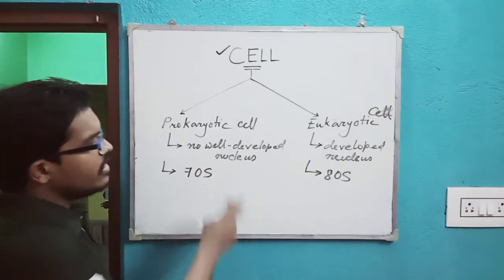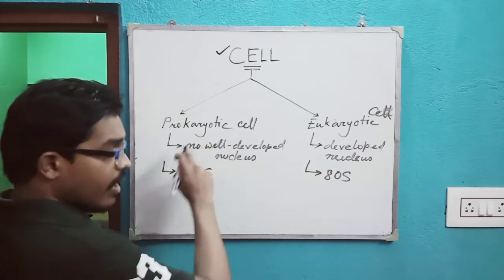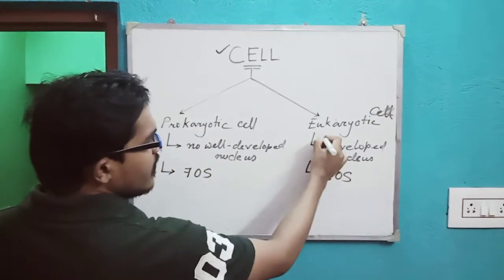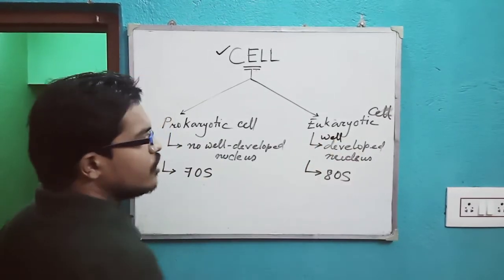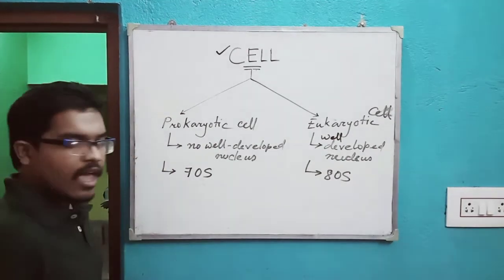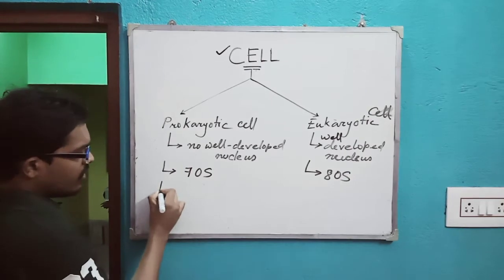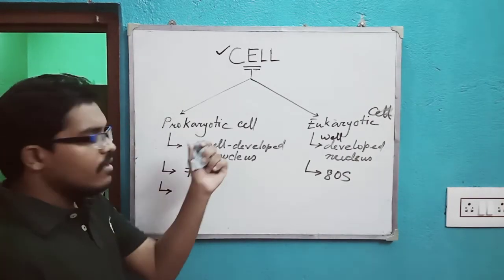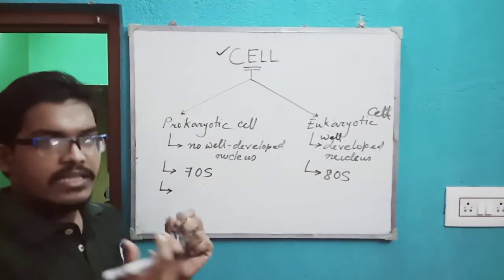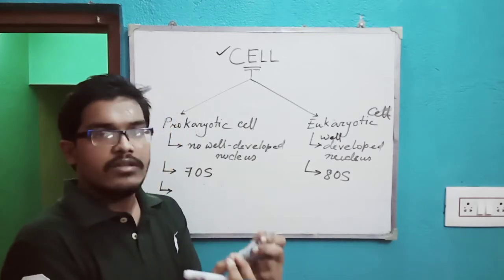No well developed nucleus is present in the prokaryotic cell, and a well developed nucleus is present in the eukaryotic cell. There is a 70S ribosome in one and an 80S ribosome in the other. There are lots of other things in prokaryotic and eukaryotic cells.